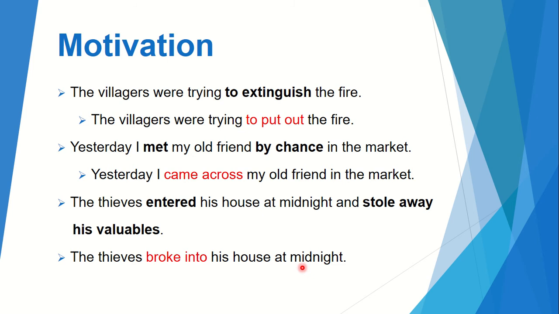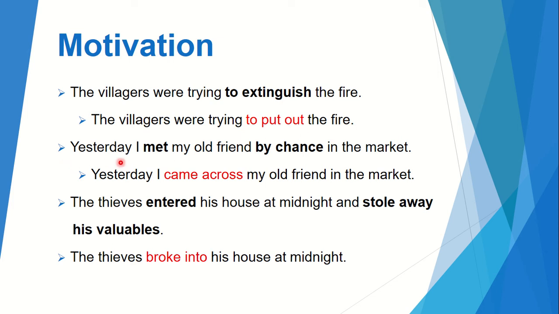See this sentence: the villagers were trying to extinguish the fire. This sentence can also be said like this: the villagers were trying to put out the fire. Now isn't this second sentence more fluent and eloquent than the first one, just by using this phrase, to put out.